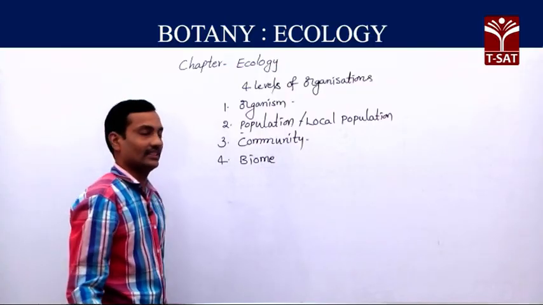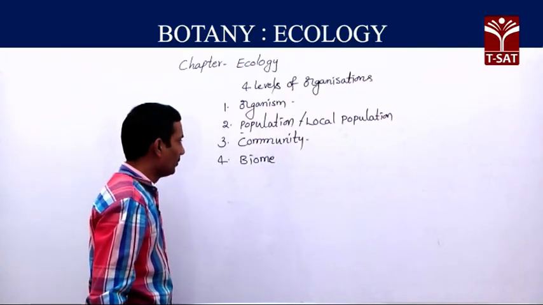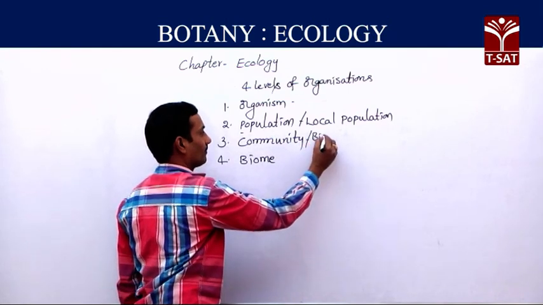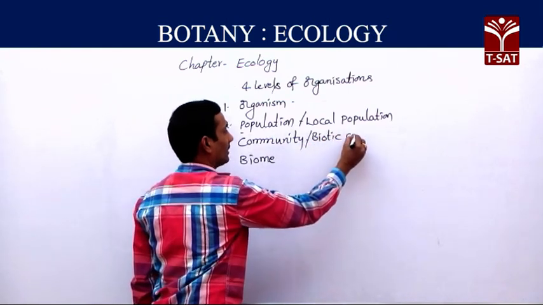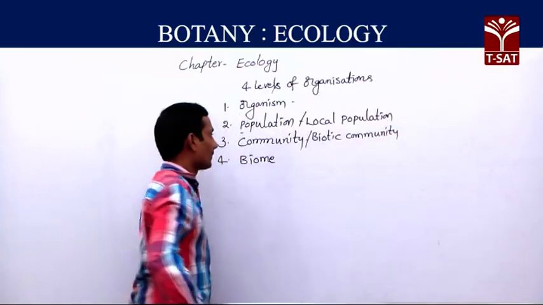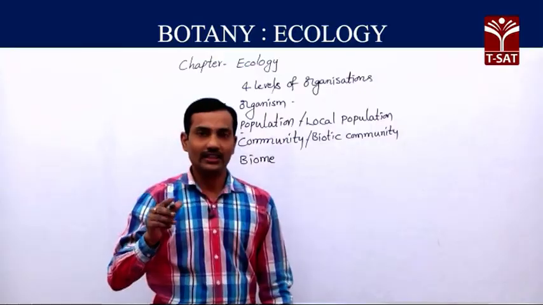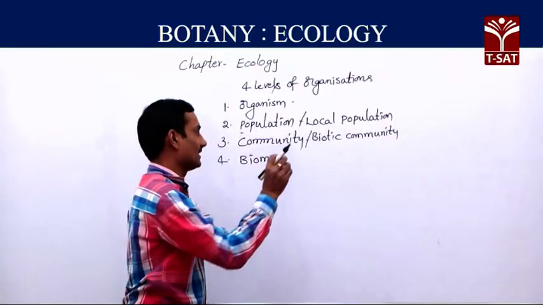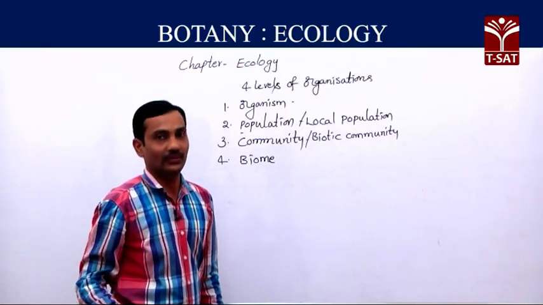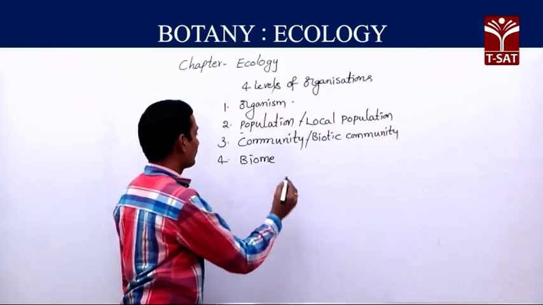The third biological organization is community. Community is also known as biotic community. The biotic community is formed because of the assemblage of different types of populations belonging to different species.